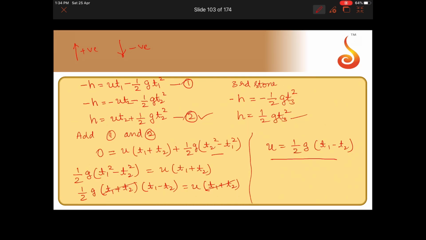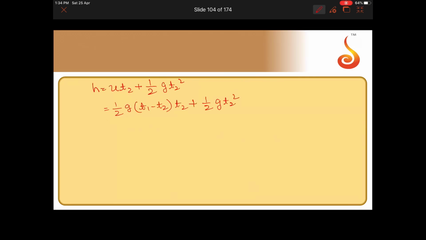Substitute for h from equation for third stone, half g T3 square. Now throughout you can cancel half g, half g, half g, half g get cancelled.